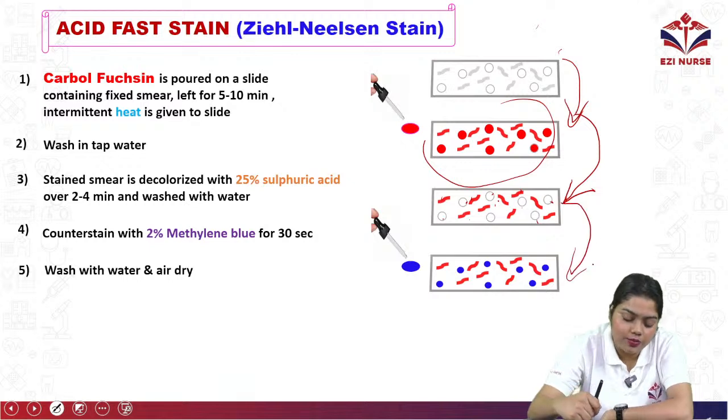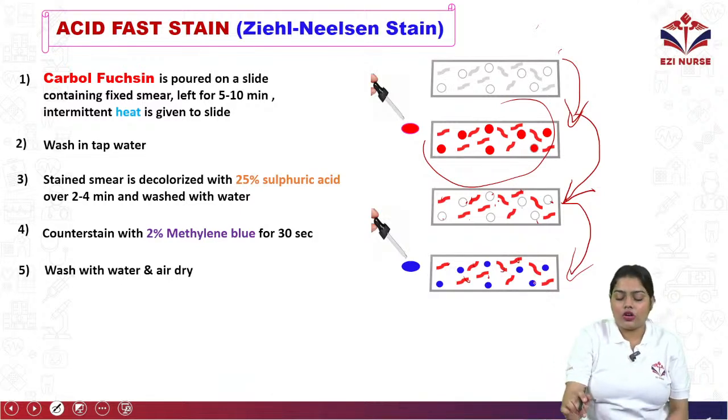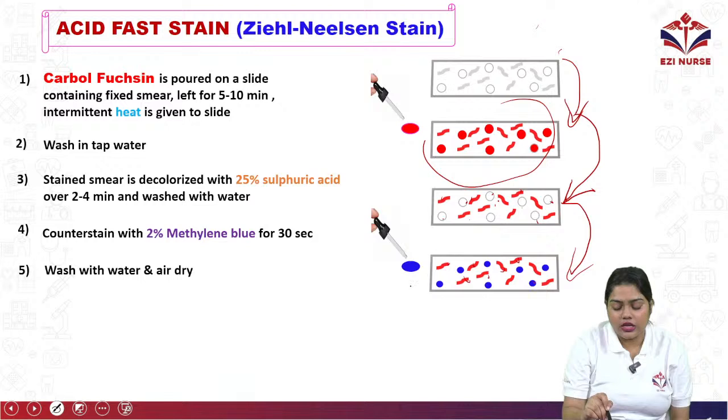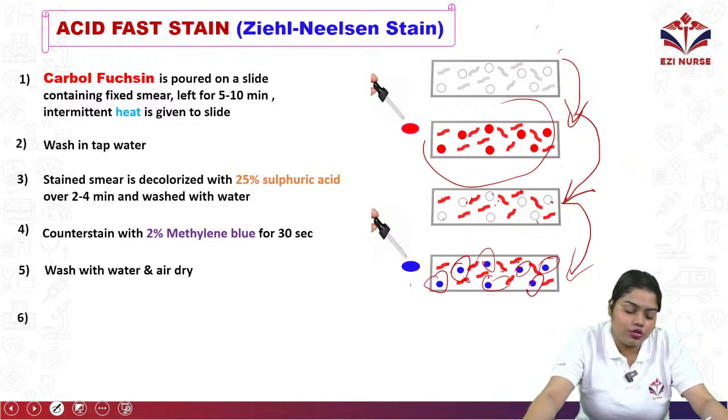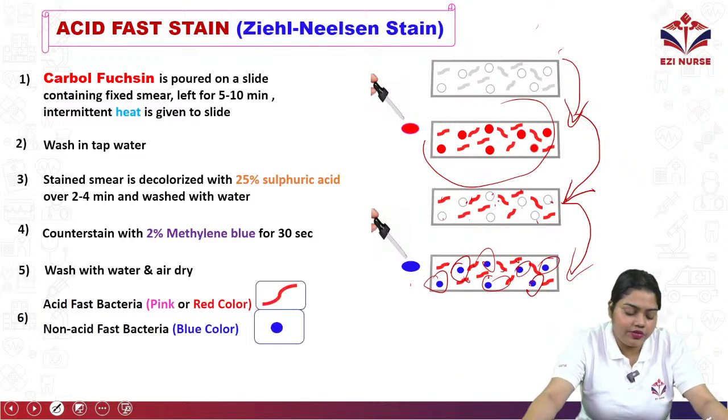Then again we put methylene blue. Because they have a tough layer outside of their cell, they will not be able to absorb the methylene blue, but the other cells will absorb the methylene blue. Lastly, we have the acid fast bacteria, which are pink or red in color, and the non-acid fast bacteria will be in blue color.